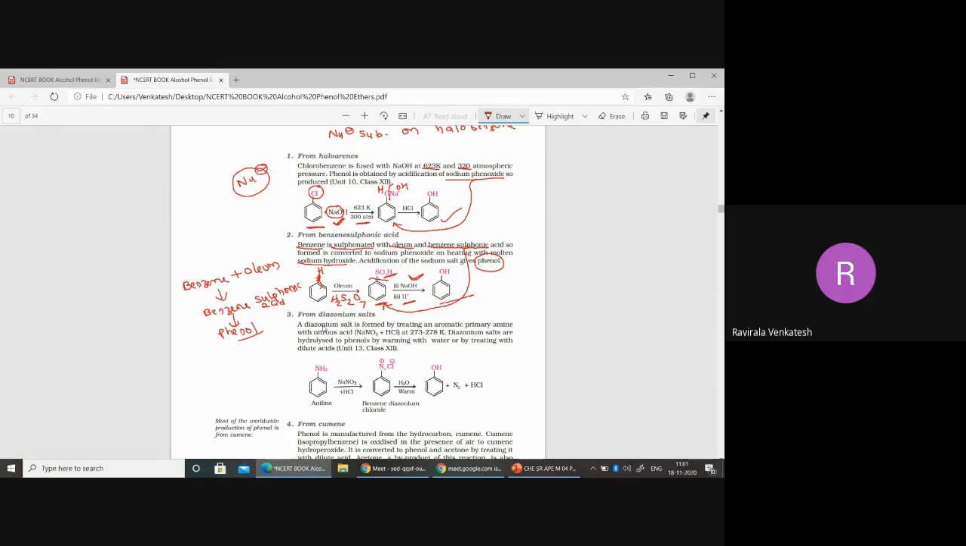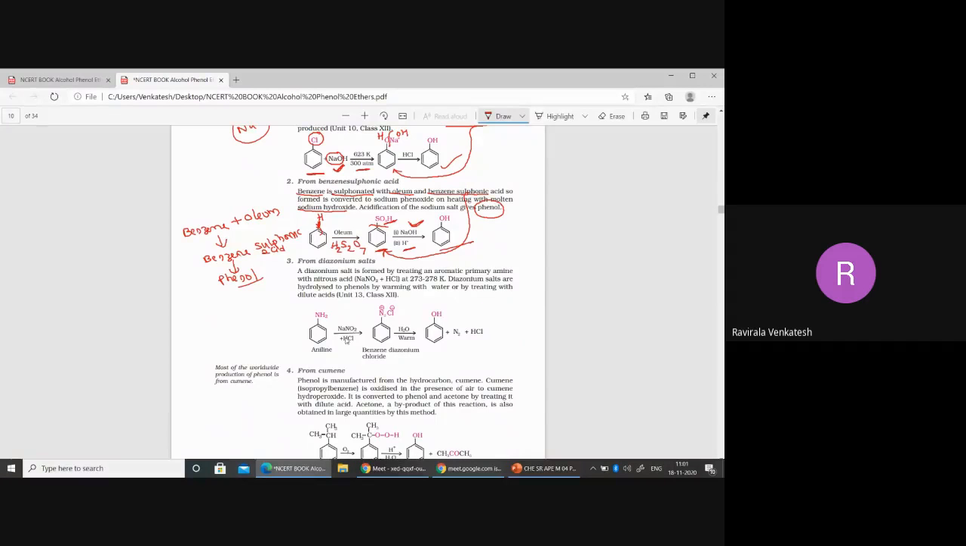Next we'll see from diazonium salt. This is very, very important for us in the conversions. So how do we get a diazonium salt? Take aniline. When you place OH on benzene, that is called phenol. But when you place NH2 on the benzene, that is called aniline.